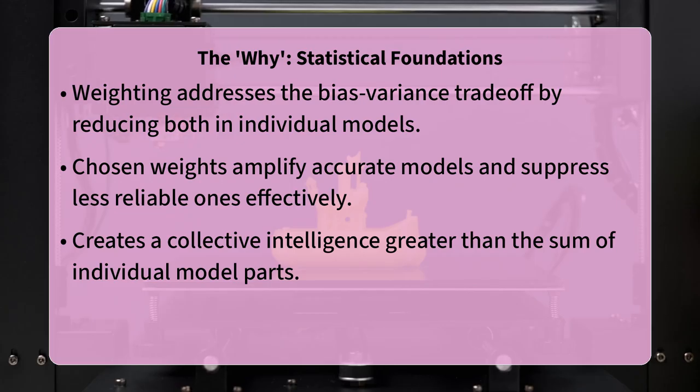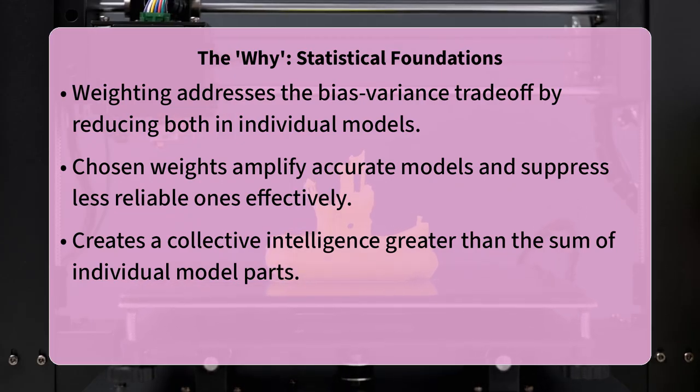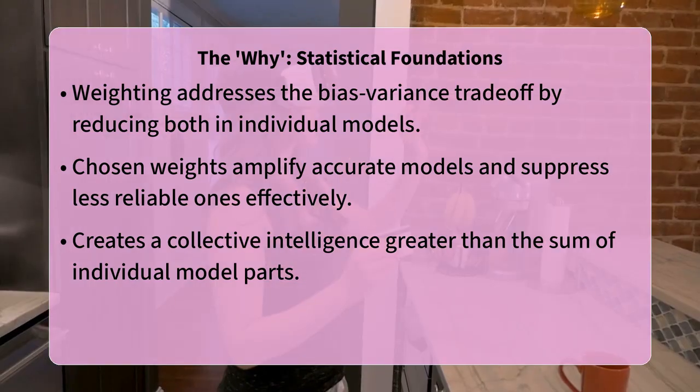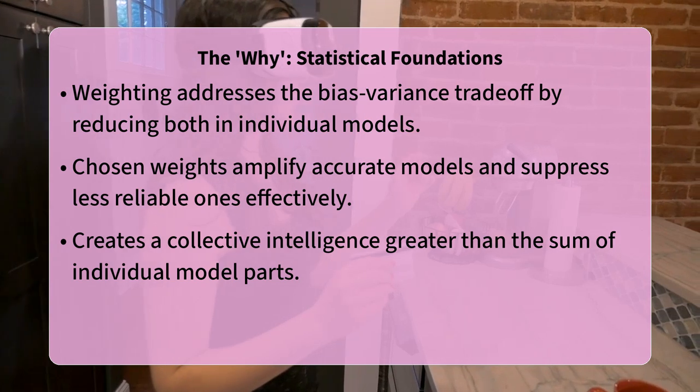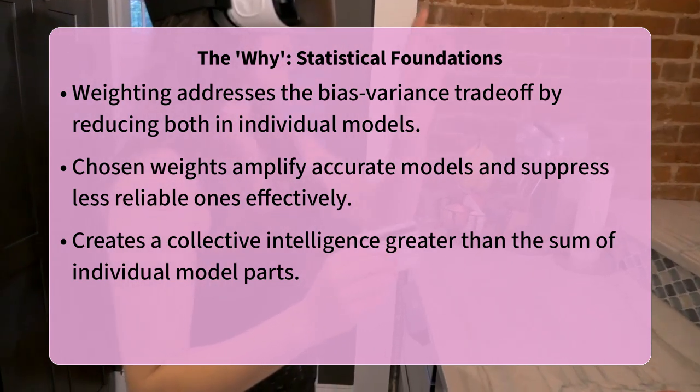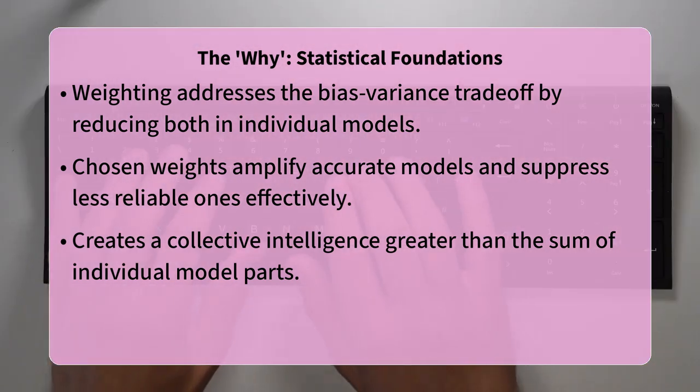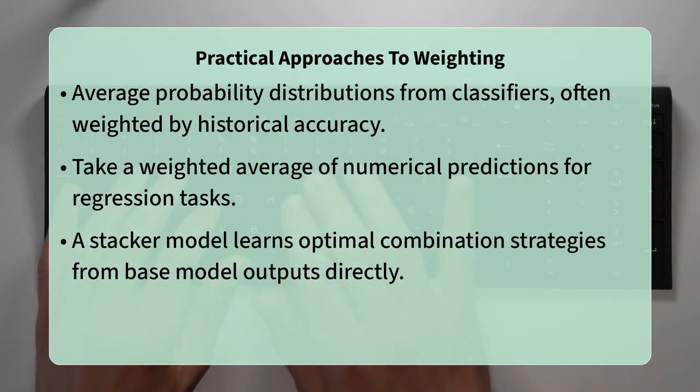There are several practical approaches to weighting predictions. For classification tasks, you might use soft voting, where each model outputs a probability distribution, and you average these probabilities, potentially weighting them based on each model's historical accuracy. For regression, a common technique is to take a weighted average of the individual model's numerical predictions.